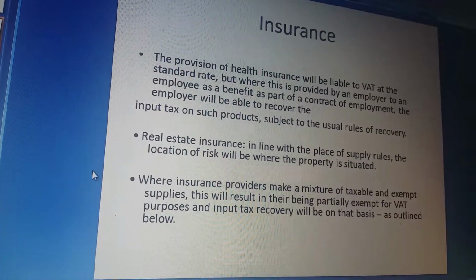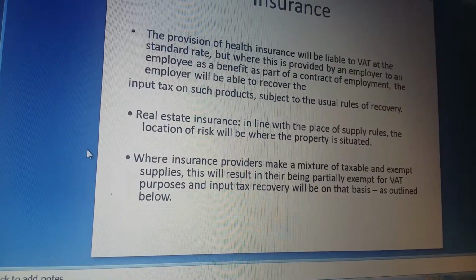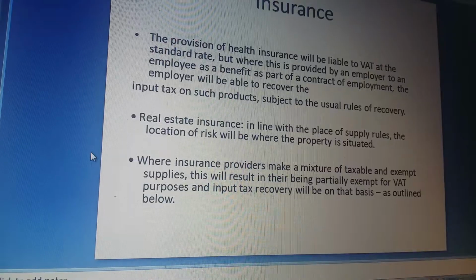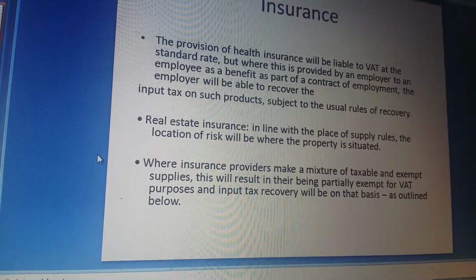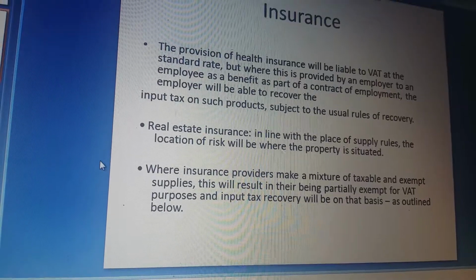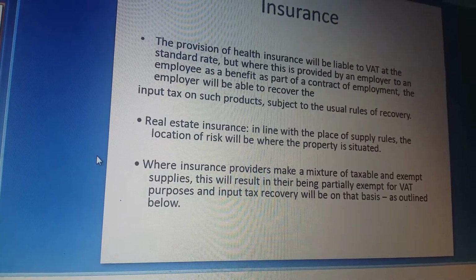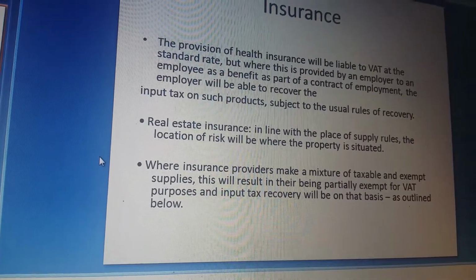The provision of health insurance will be liable to VAT. Now, provision is liable at the standard rate, but where it is provided by an employer to an employee as a benefit as part of the contract of employment, the employer will be able to recover the input tax on such product, subject to the usual rules of recovery. Now, this can help you in your tax planning, Mr. Employers. You can do that.